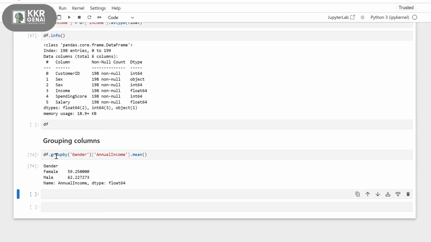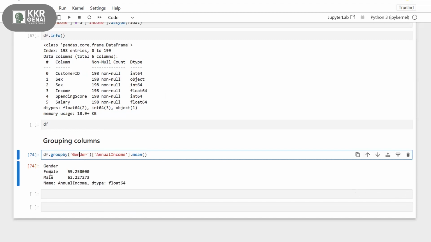So I'm grouping by the gender and annual income. First we group by gender, so it splits the data into males and females. And then for each group, we calculate the mean of annual income. So I'll take this annual income and dot mean.